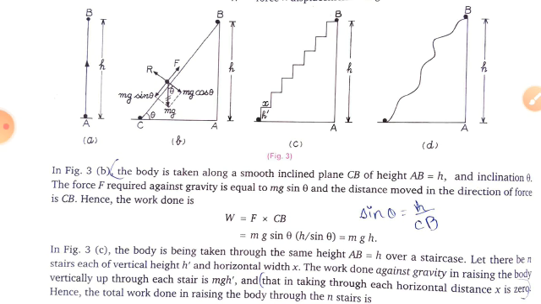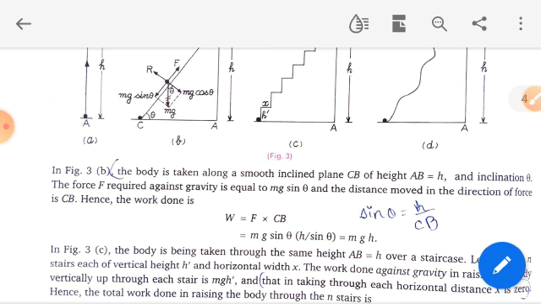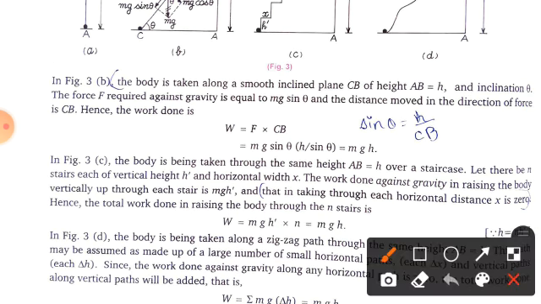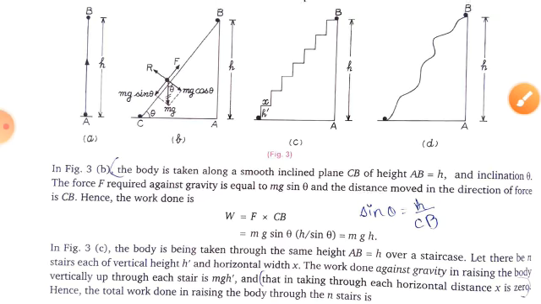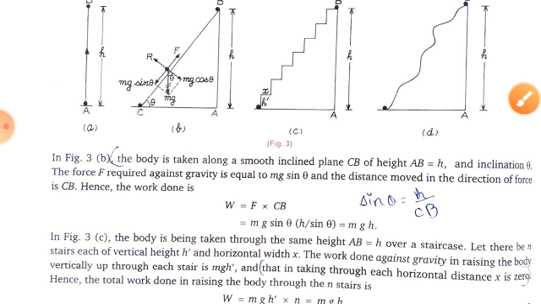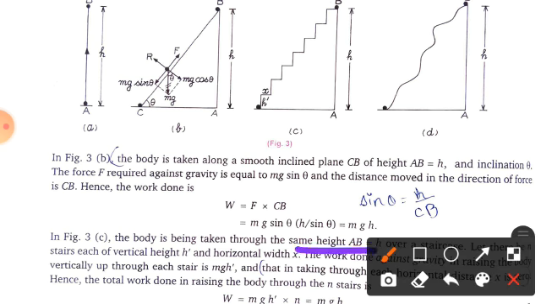So from here you can write the work done is equal to how much? Work done is equal to force into displacement CB, and CB, you know it very well, is mg sin theta, and in place of CB you can write it using the relation of trigonometry, h sin theta. So finally you will get mgh. Now see figure C. Here the body is being taken through the same height, small h, again.